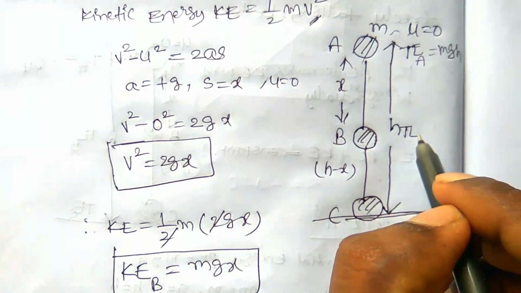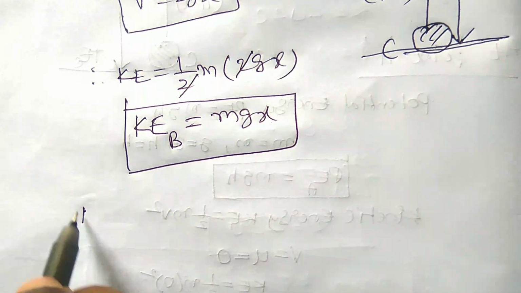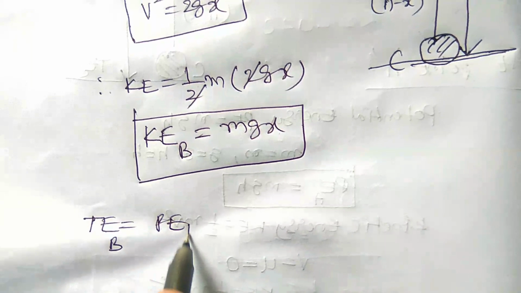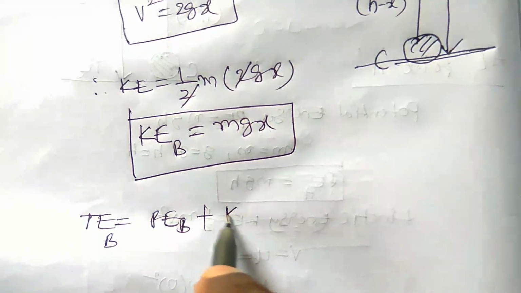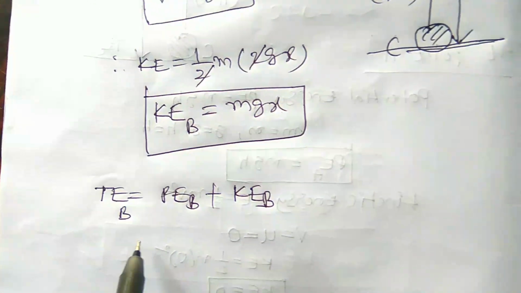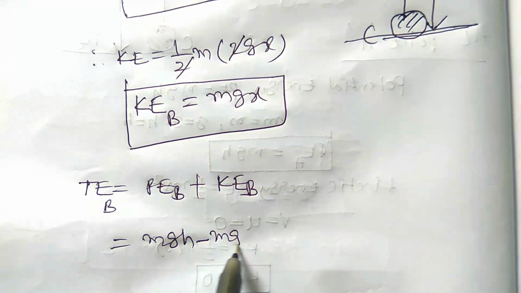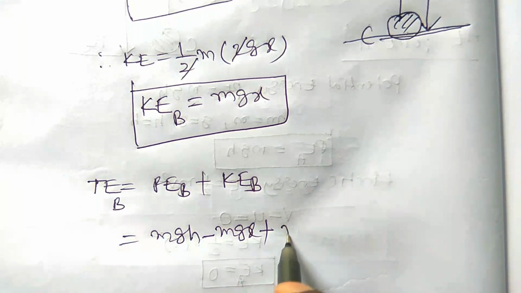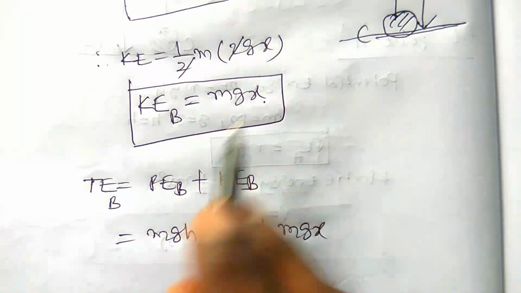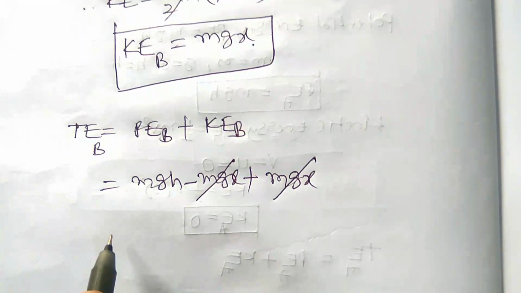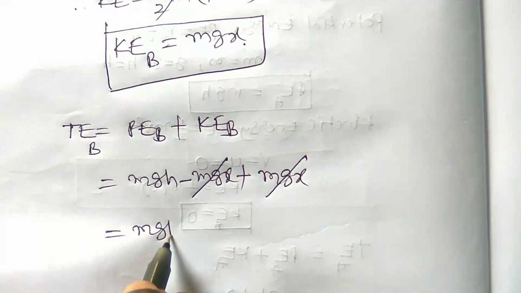So here the total energy at point B, now we have to find. For the total energy we can write that total energy at point B is equal to PE at B plus KE at B. PE at B is equal to mgh minus mgx, plus KE is equal to mgx. Therefore minus mgx plus mgx will be cancelled out, remaining it is mgh.